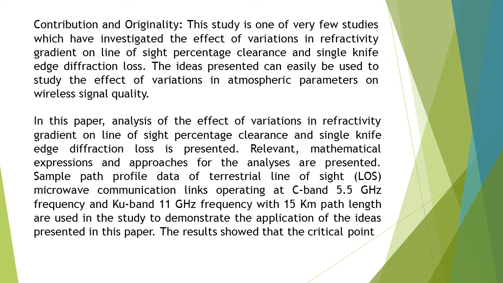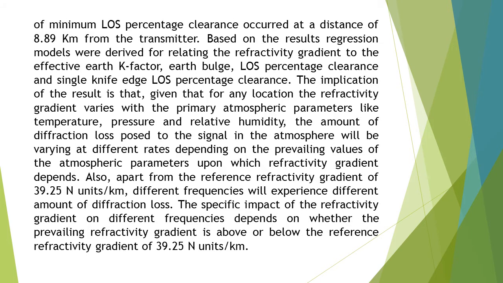The results showed that the critical point of minimum loss percentage clearance occurred at a distance of 8.89 km from the transmitter. Based on the results, regression models were derived for relating the refractivity gradient to the effective earth K factor, earth bulge, loss percentage clearance and single knife edge loss percentage clearance.